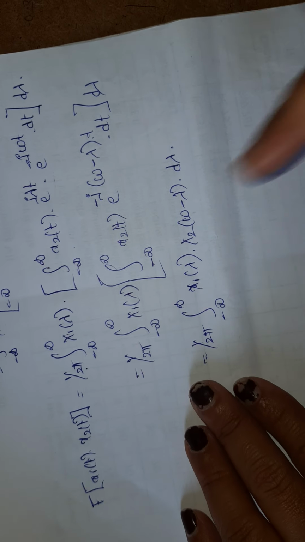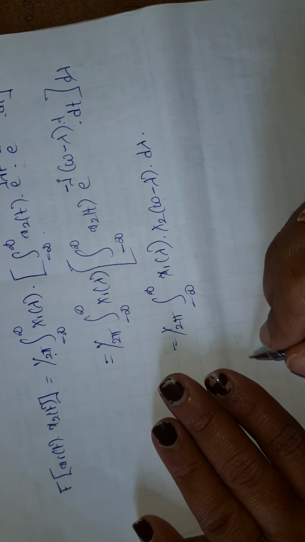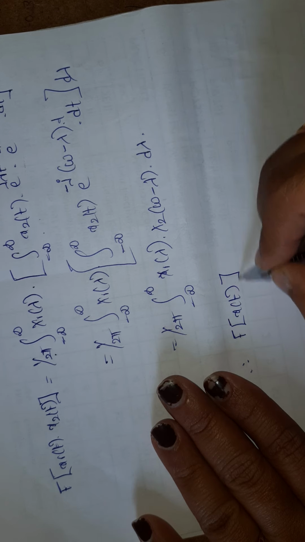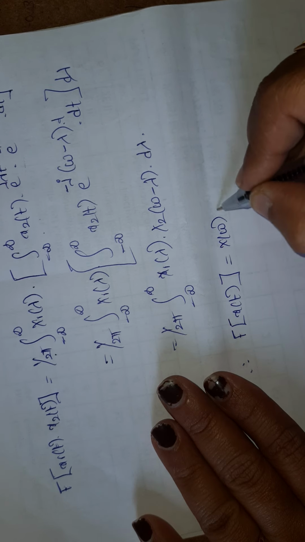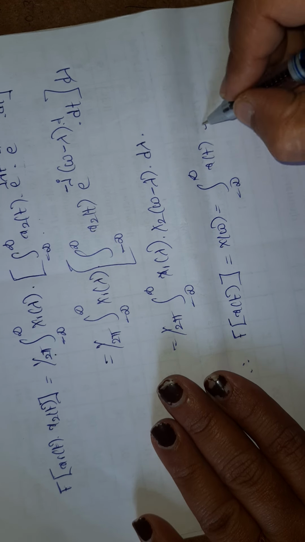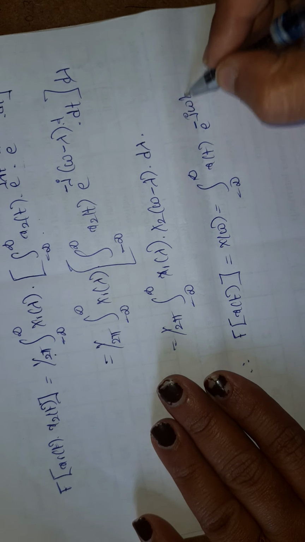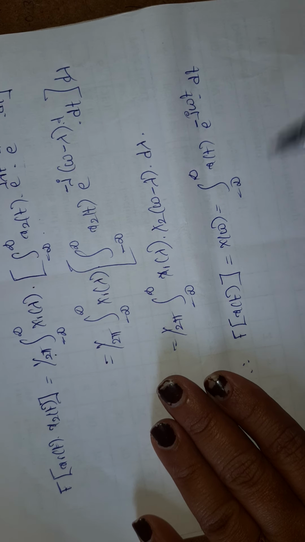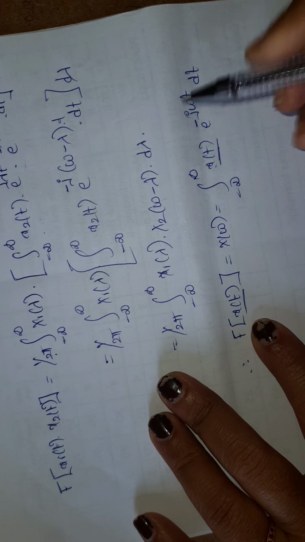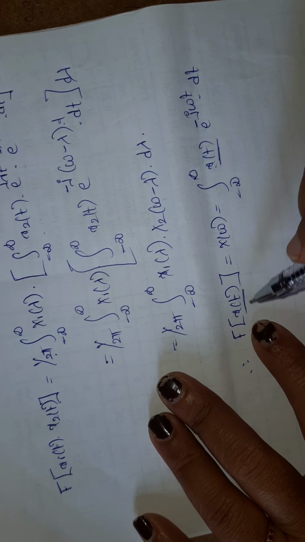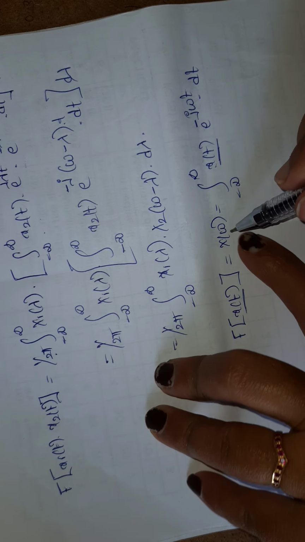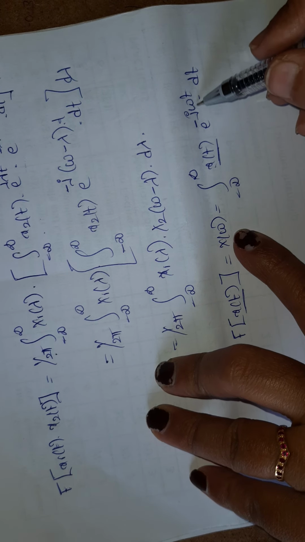So how did I get this equation? See, the Fourier transform of x of t is nothing but x of omega, and the general formula is x of t into e power minus j omega t dt. So if I have x of t, we write x of t. If I have x1 of t into x2 of t, we write x1 of t into x2 of t. If I have omega, I'll write omega.